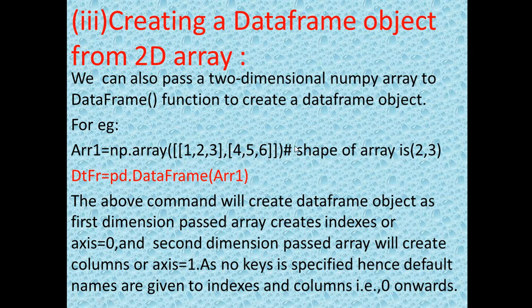In this way you will create the array and pass this array as an argument of the data frame. So we create the data frame object with pd.DataFrame and arr1, where arr1 is the name of the array that we have passed.